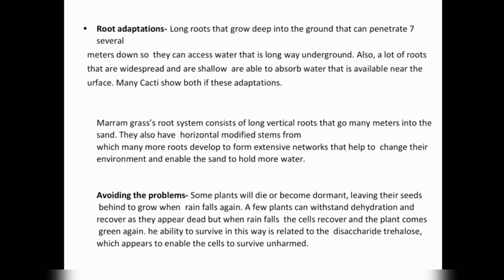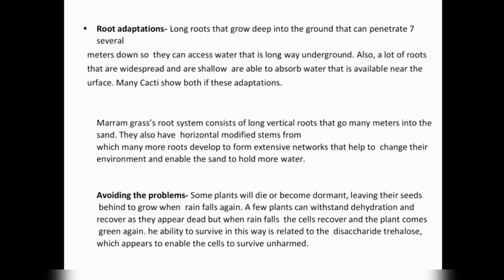Marram grass root system consists of long vertical roots that may go many centimeters into the sand. They also have horizontal modified stems from which many more roots develop, forming an extensive network that helps to change their environment and enable the sand to hold more water.